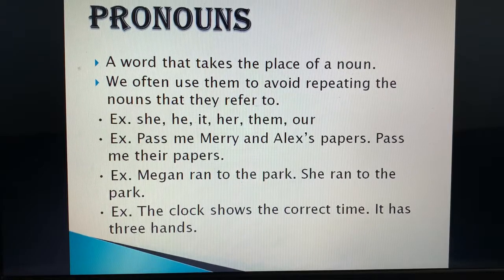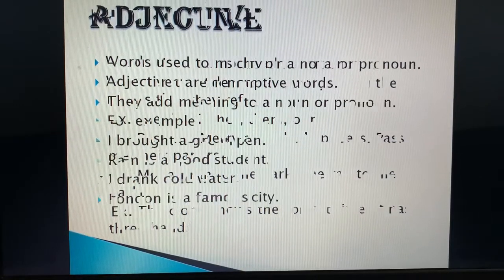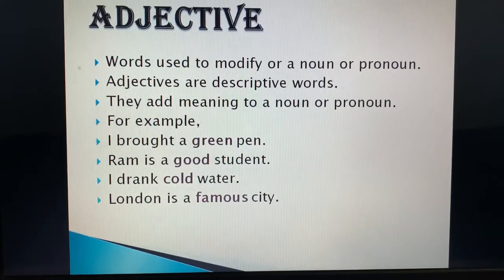Understood in short? What do you mean by pronoun? Pronouns are the words which are used in place of nouns to stop its repetition. So the next part of speech is adjective. Adjective. In Hindi we call it as विशेषण.